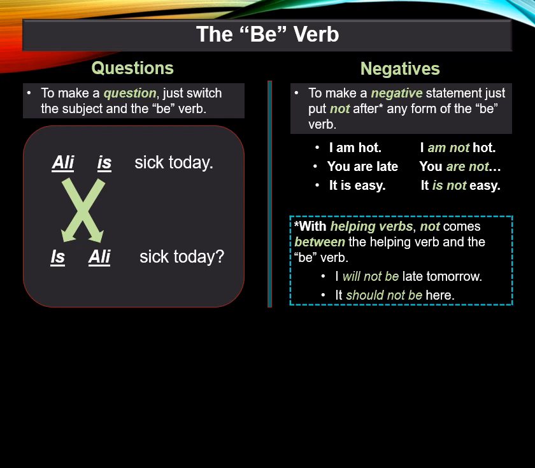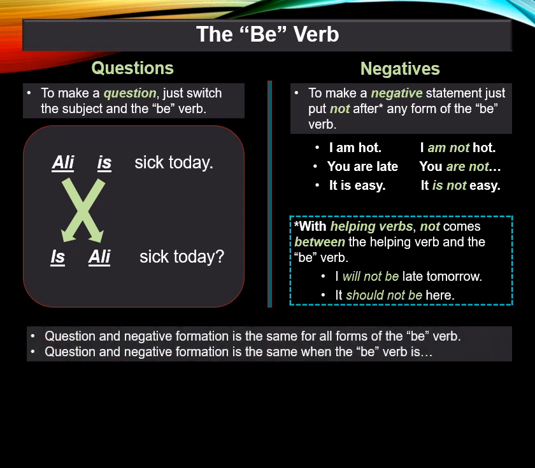Now, with helping verbs, not comes between the helping verb and the be verb. So if you also have will or should, you would say, I will not be late tomorrow. It should not be here. Question and negative formation is the same for all forms of the be verb.